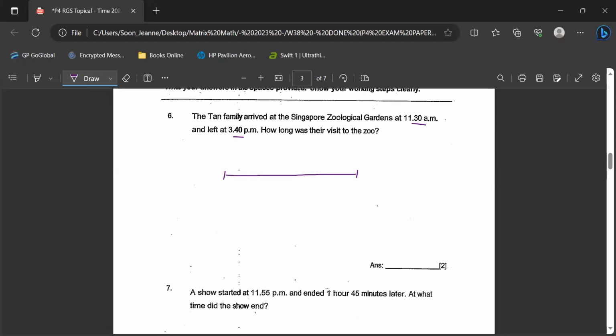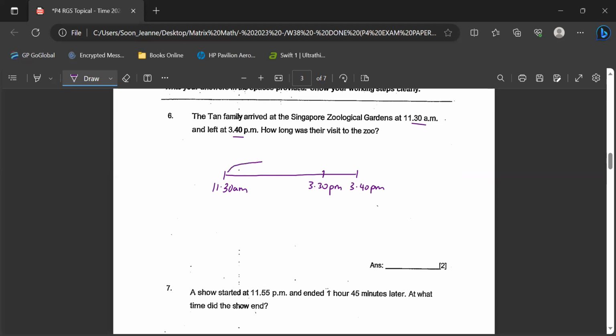Arrived at 11:30 a.m., but left at 3:40 p.m. What we're going to do is calculate the nearest timing to 3:40 first, which is 3:30 in hour form. That's the nearest to 3:40. We cannot go to 4:40 because it's over the timing already. So that's the nearest here.